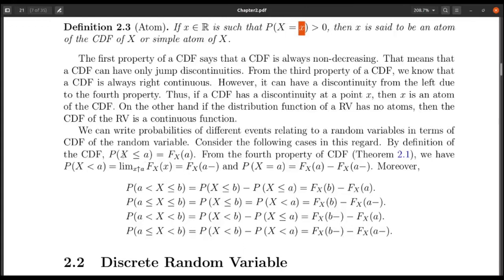The probability that X is less than or equal to x, by definition, is the distribution function. So if I know the distribution function of a random variable, I can find out the probability that X is less than or equal to a for some particular value of small a. On the other hand, if I try to find the probability that X is strictly less than a, I can find that by taking the limit as x increases to a of the distribution function.